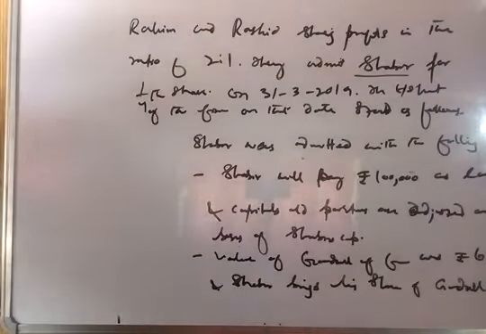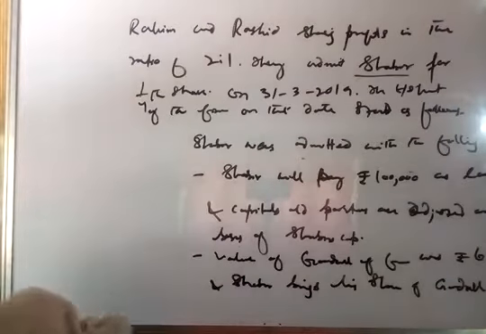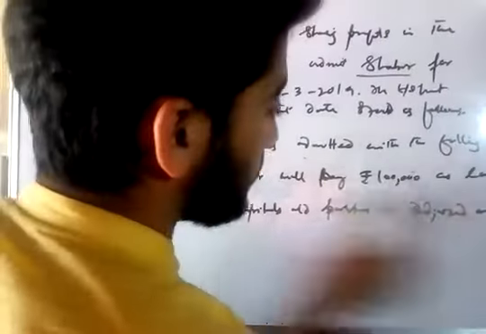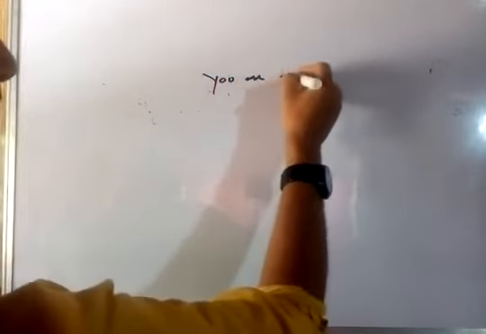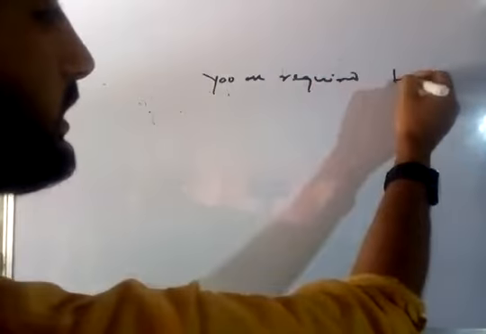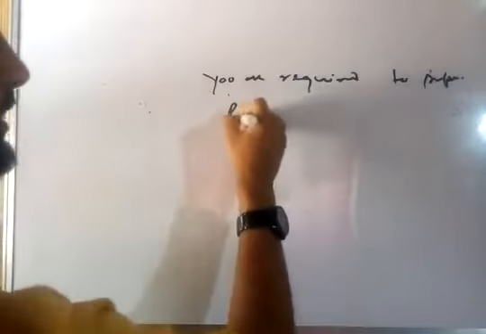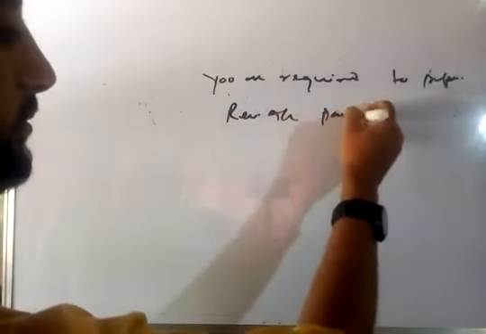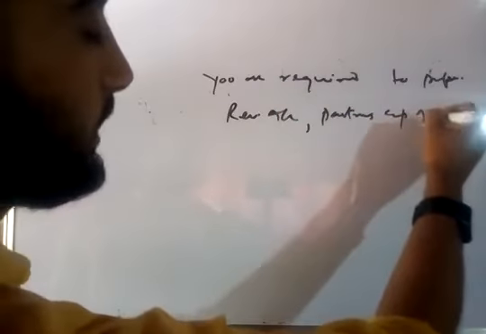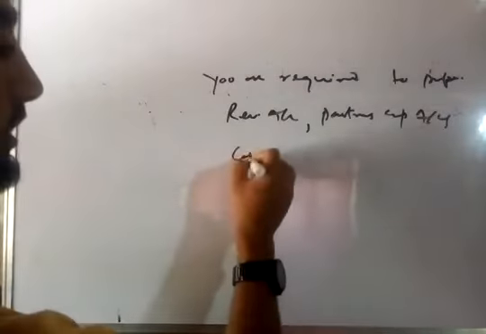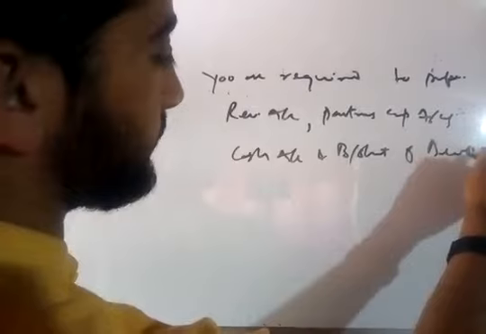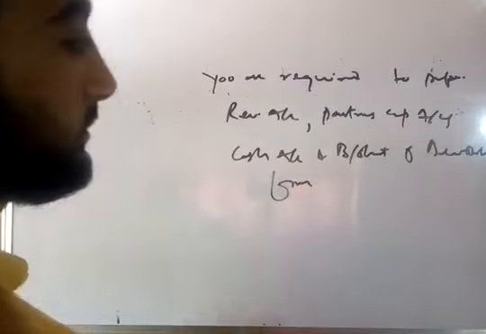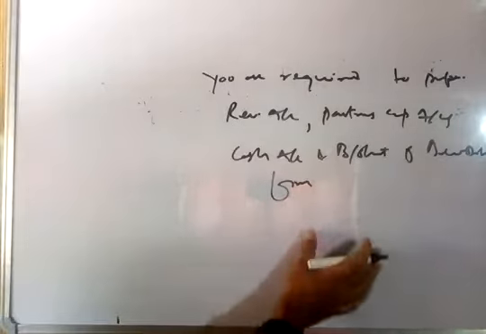Now what we will have to do, at the end of the question there will be written, you are required to prepare a revaluation account, partners' capital accounts, cash account, and balance sheet of the reconstituted firm. And also show the necessary accounting adjustments.